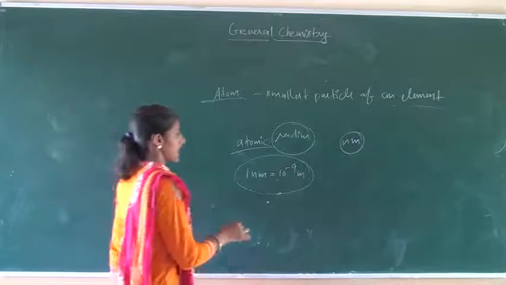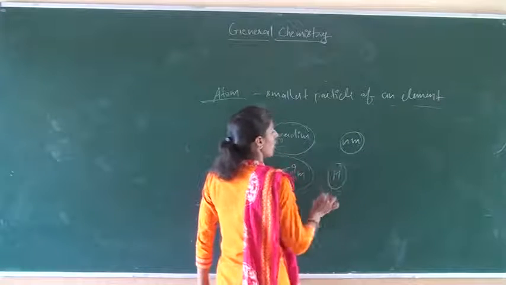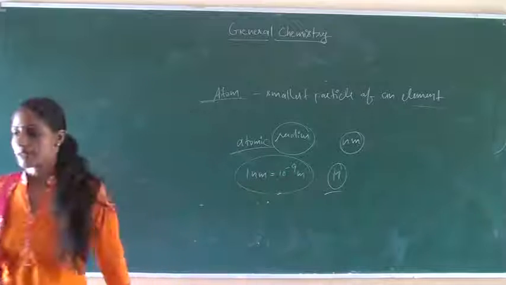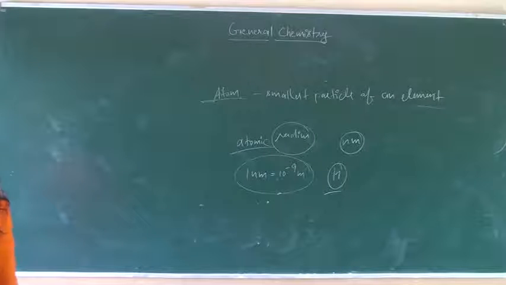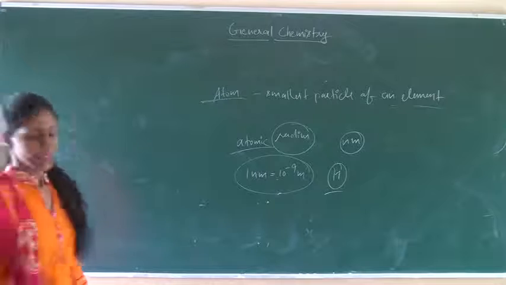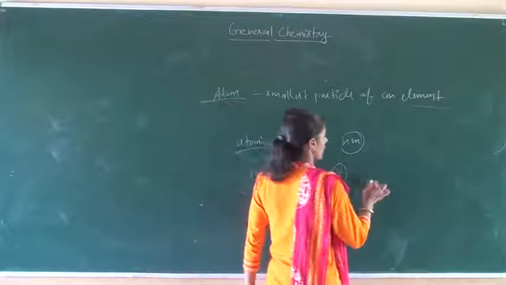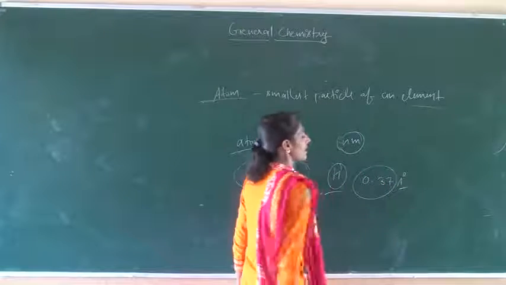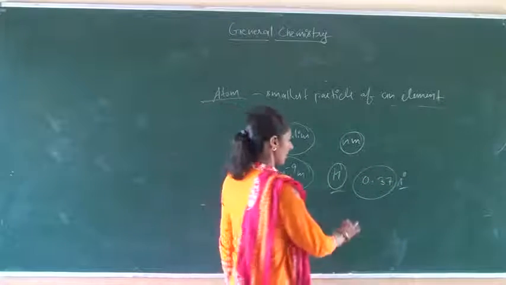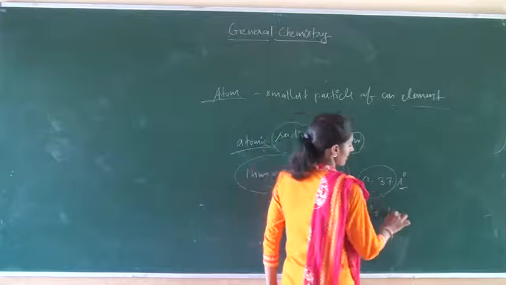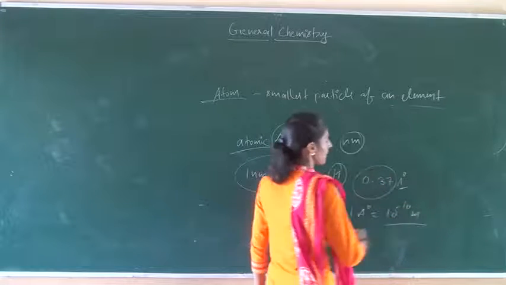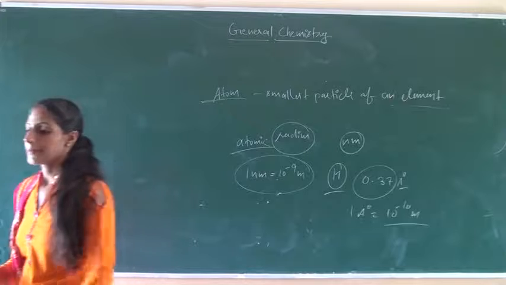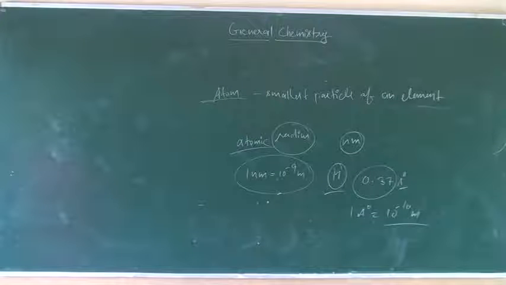Hydrogen is the smallest atom of all the elements, which has an atomic radius of about 0.37 angstrom. And 1 angstrom is equal to 10 raised to power minus 10 meter. Okay.